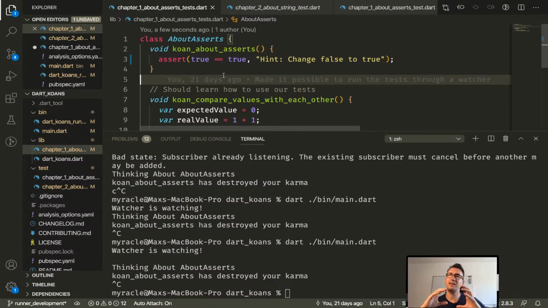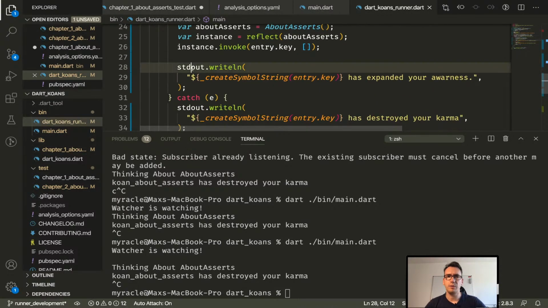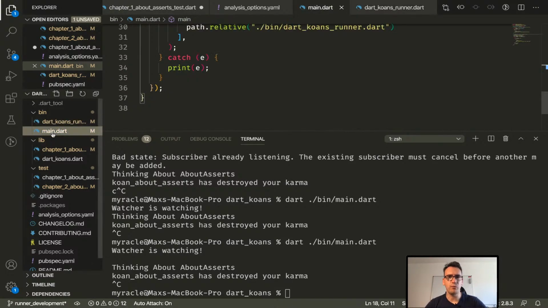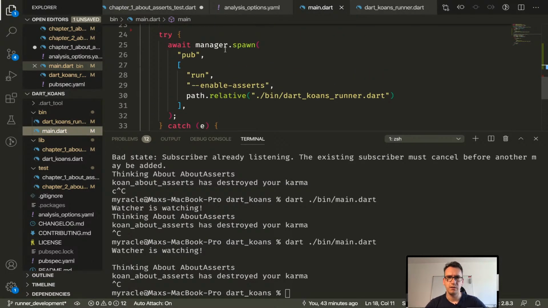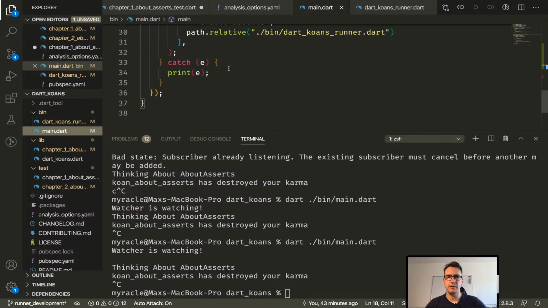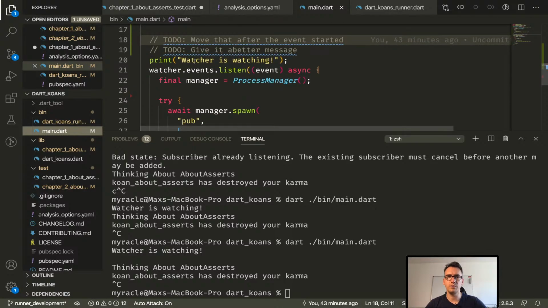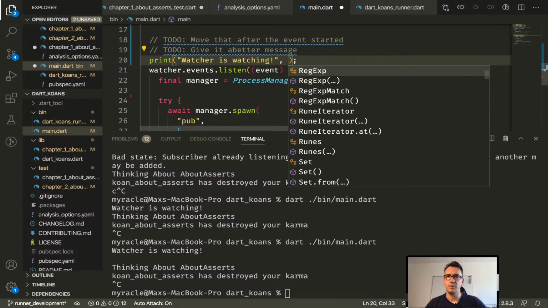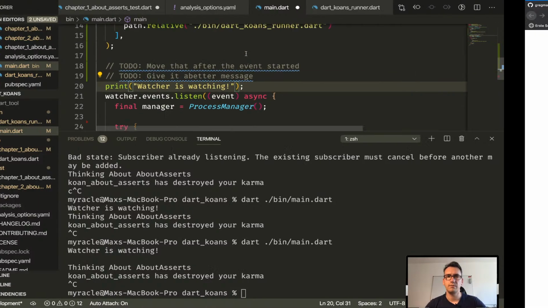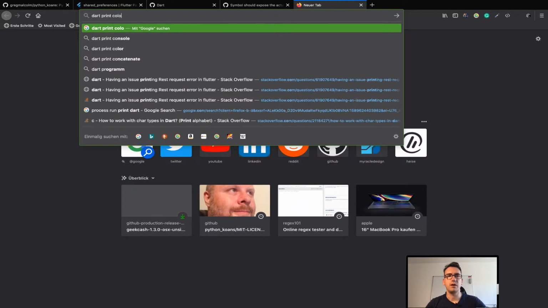But the problem is that we are living in that process manager and we return those values. So let's have a look. Where do we get it? We make an stdout, and I think somewhere we have to wait for this, right? So we call that here, path relative. Yeah, that's fine. Watcher is watching. Can we even give there Dart print colors?